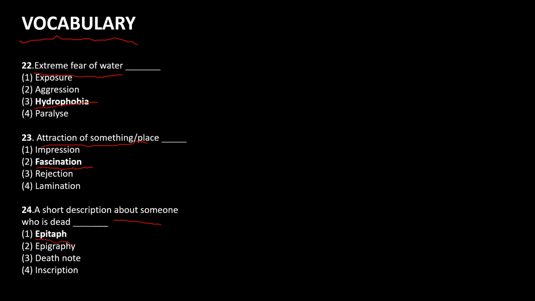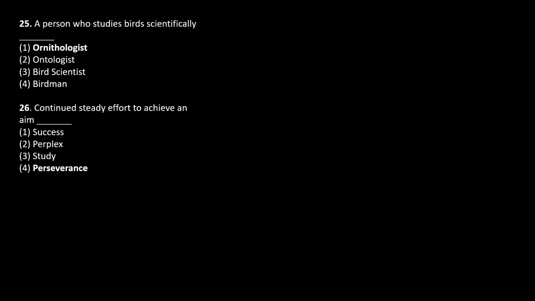So epigraphy is an inscription. It is study of inscription. So then a person who studies birds scientifically. A person who studies birds scientifically is called as ornithologist. Then at 26 we have continued study effort to achieve an aim. So a continued study effort to achieve an aim is called as perseverance.